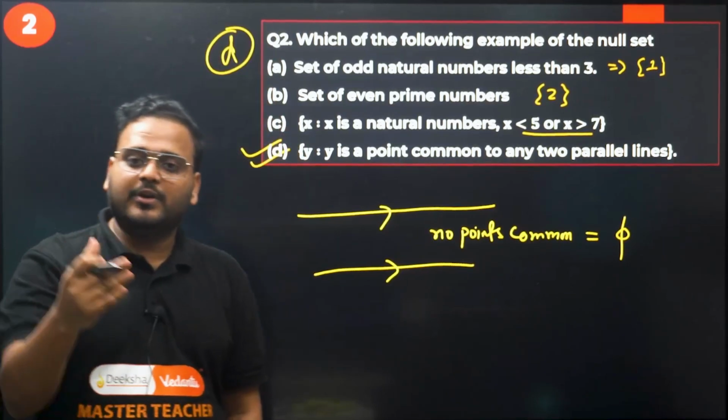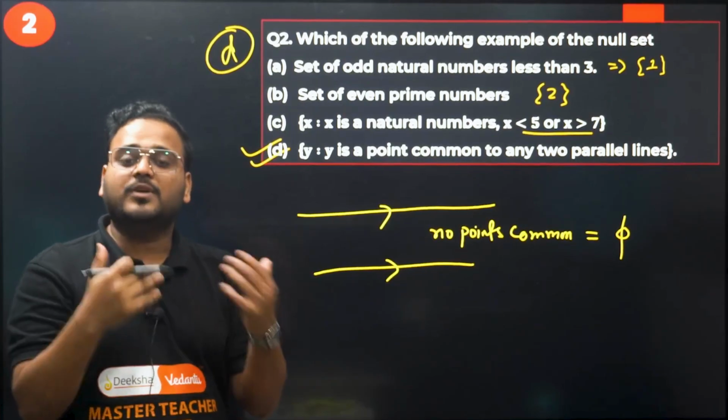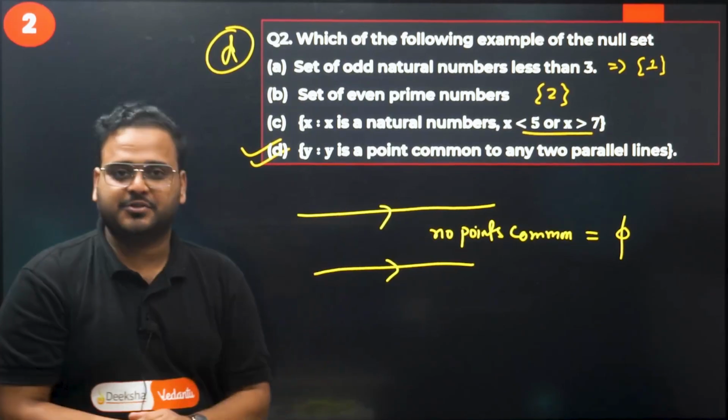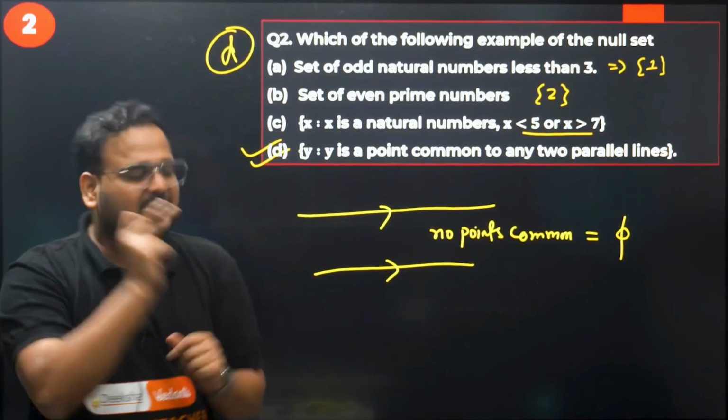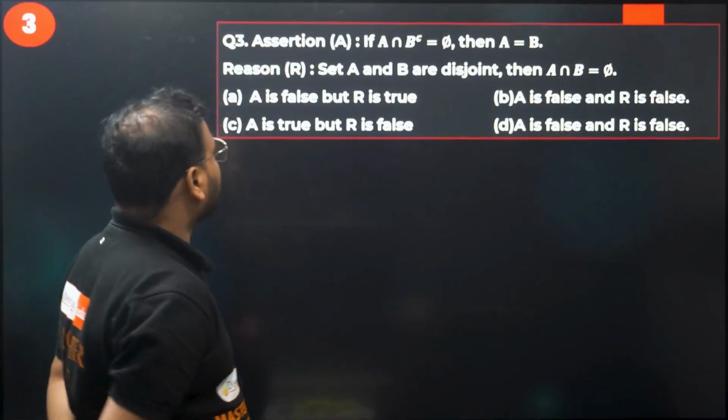Clear? Even though I could have given you the right answer directly, I wanted to explain it to you. This is called the process of learning theory with the help of questions. Will you all agree with me? Yes, let's begin question number 3 now. Another MCQ, a very beautiful one, assertion and reason.